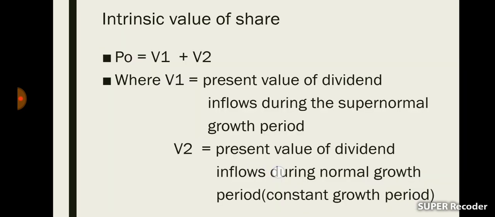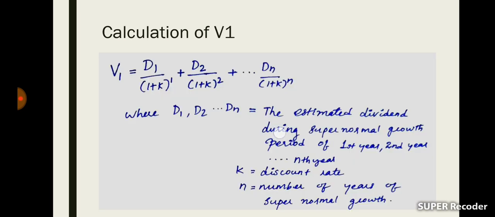For calculating V1, the present values of dividend inflows during the supernormal growth, we need to calculate the present values of dividends. The equation is V1 is equal to D1 divided by 1 plus K raised to 1, plus D2 divided by 1 plus K raised to 2, plus etc., Dn divided by 1 plus K raised to n, where D1, D2 etc., Dn is the estimated dividend during the supernormal growth period of first year, second year etc., nth year, and K is the discount rate, that is the required rate of return by the investor, and n is the number of years of supernormal growth.